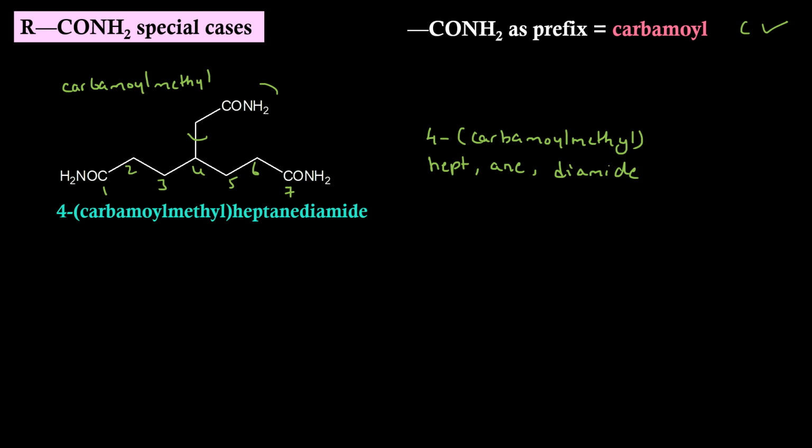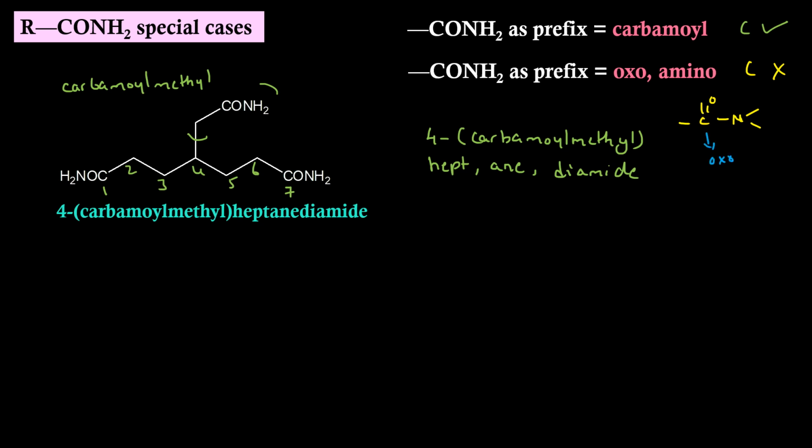Same molecule can be named in one more way by using the prefix oxoamino. When these terms are used, carbon of the CONH2 is not included in the name. If this is our amide functional group, then C double bond O group is called as oxo. This nitrogen part will be called as amino. If we rewrite the molecule, it looks like this.